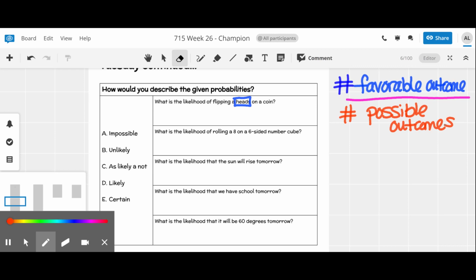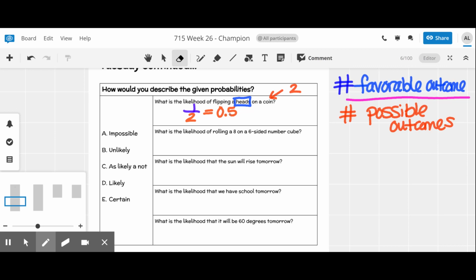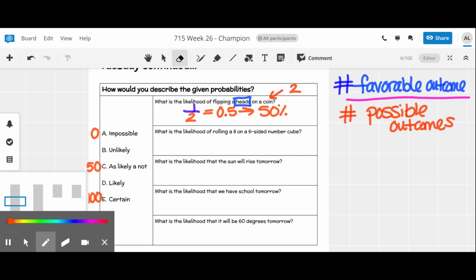Flipping a heads is the favorable outcome, and we're going to divide it by the number of possible outcomes on a coin. We know that a coin has 2 possible outcomes, so our ratio is going to be 1/2. So 1/2 is 0.5 as a decimal, and that becomes 50% as a percent. So if we're looking at likelihood, the first problem is as likely as not, because it is exactly 50%, and that's what we're looking for. So this is C, as likely as not.